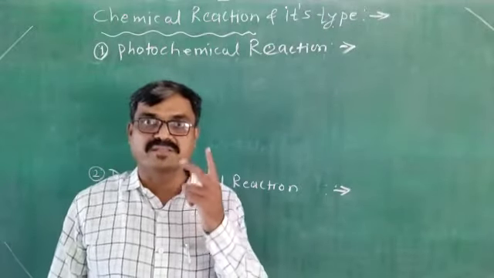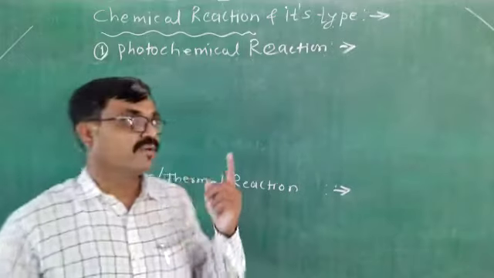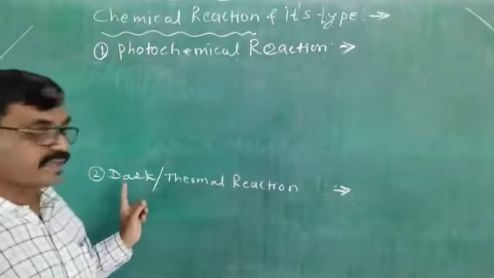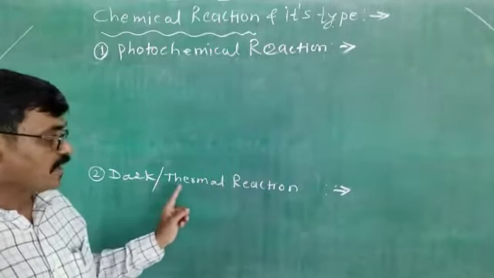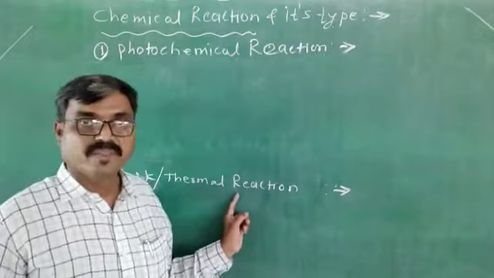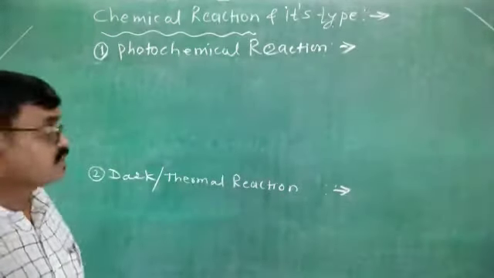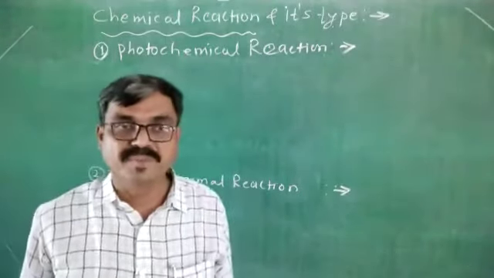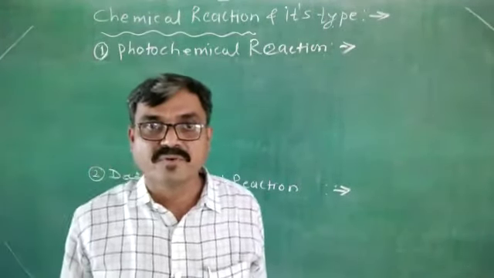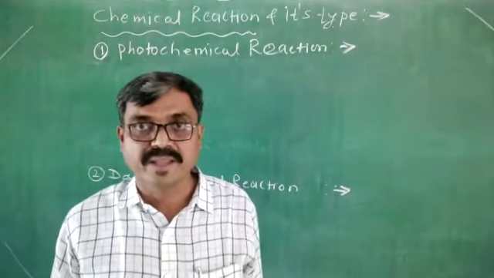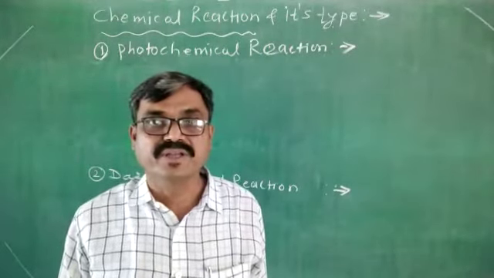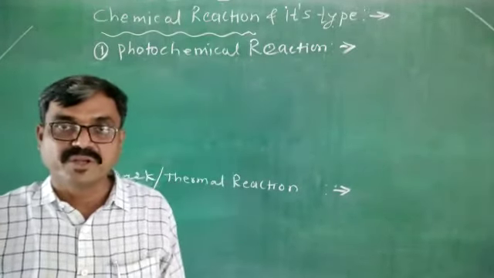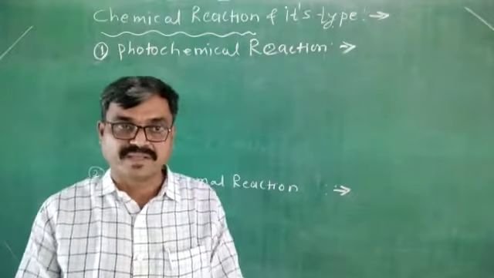Now, chemical reactions are classified into two types. First type is photochemical reaction. Second one is dark reaction, and it is also called a thermal reaction. Now, see one by one. First of all, photochemical reaction. In the previous period, we came to know that a photochemical reaction is a reaction which is initiated due to absorption of light. Means the chemical change takes place due to absorption of light.